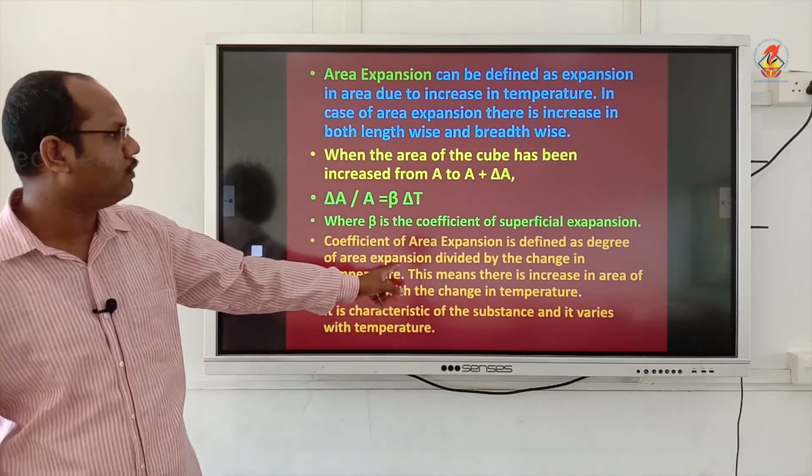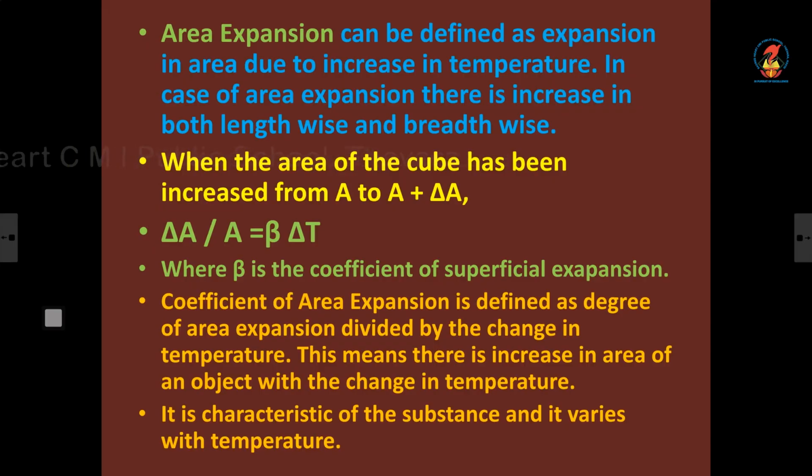So coefficient of area expansion is defined as the degree of area expansion divided by the change in temperature. It is the characteristic of the substance and it varies with temperature. Okay, so that is beta. So if they are asking you to find beta, what will you do? Fractional area divided by rise in temperature.